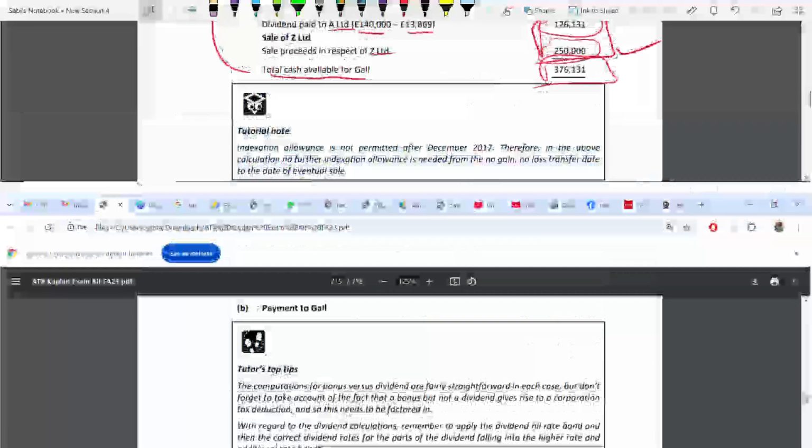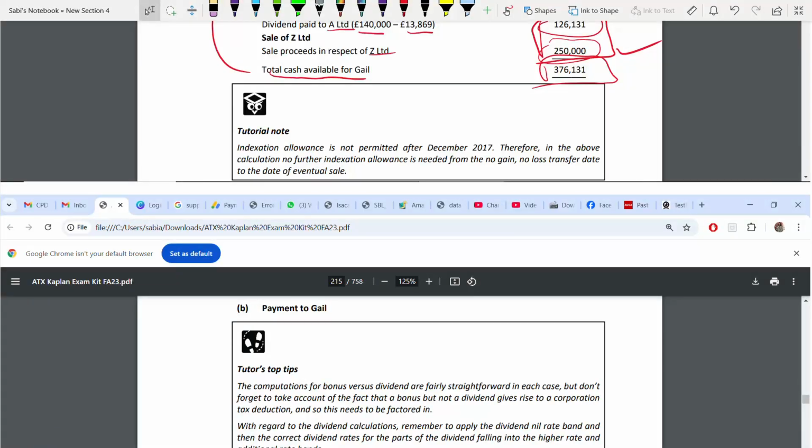So now we'll come to B. Even in the tutorial note, they have told indexation allowance is not permitted after December 2017. This you have to remember. So you don't need the indexation allowance from the transfer date to the date of eventual sale. You only need it till December 2017.